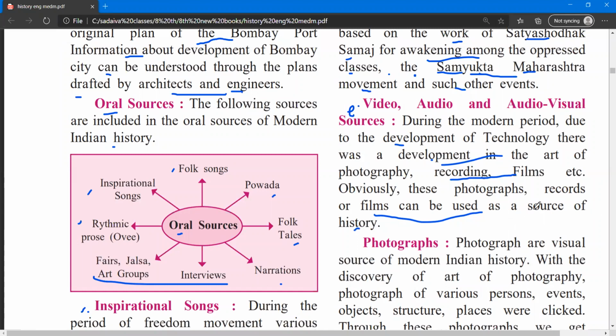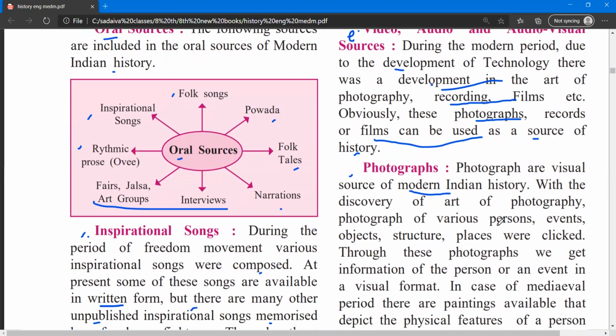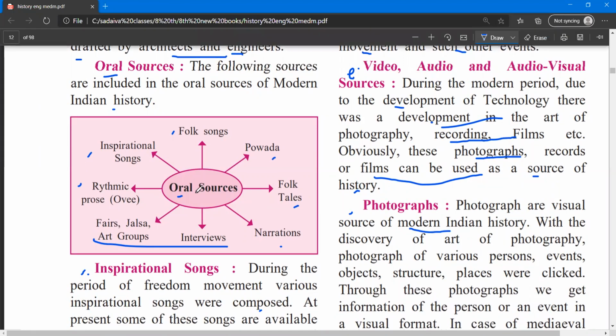history. Whatever photographs and records we have from our past, any moment I'm talking about, at that moment it becomes history, and that is the best source of history. And then we have the photographs. What do we use the photographs for? The photographs are a visual source of modern Indian history. So visual, we can see. What was the oral source? The oral source was the inspirational song and the povada.